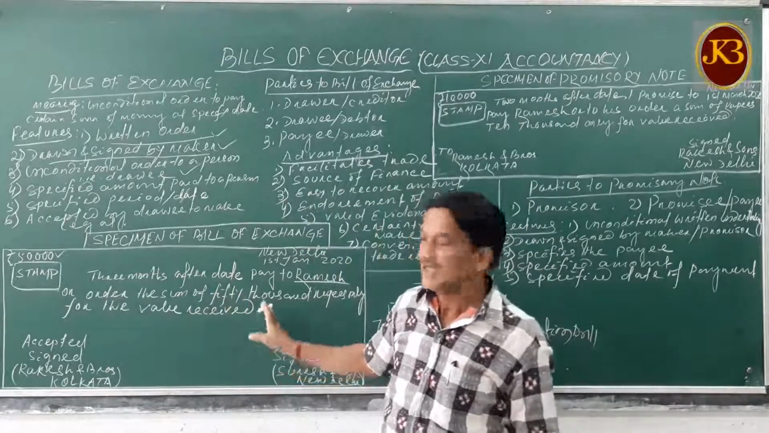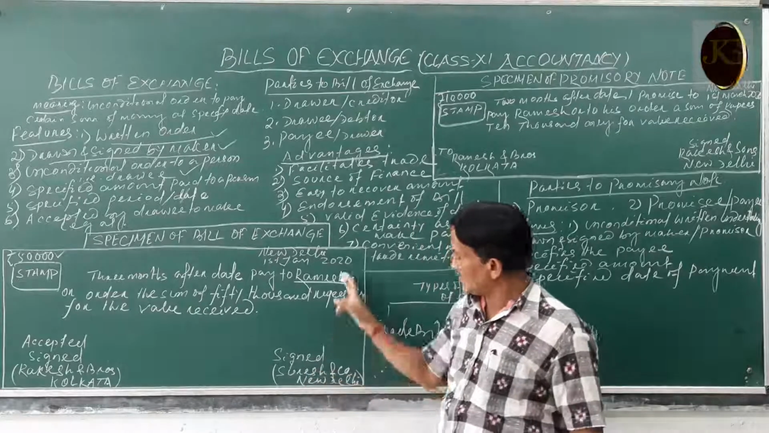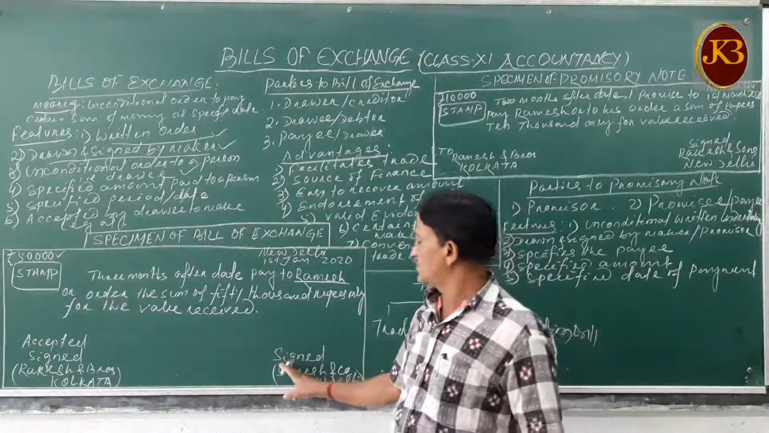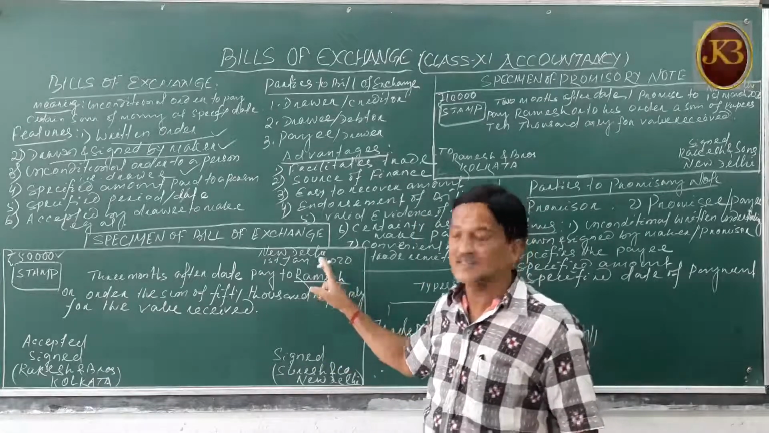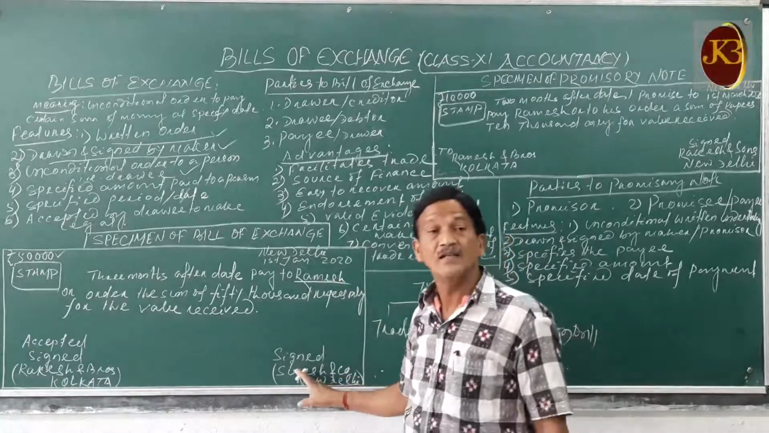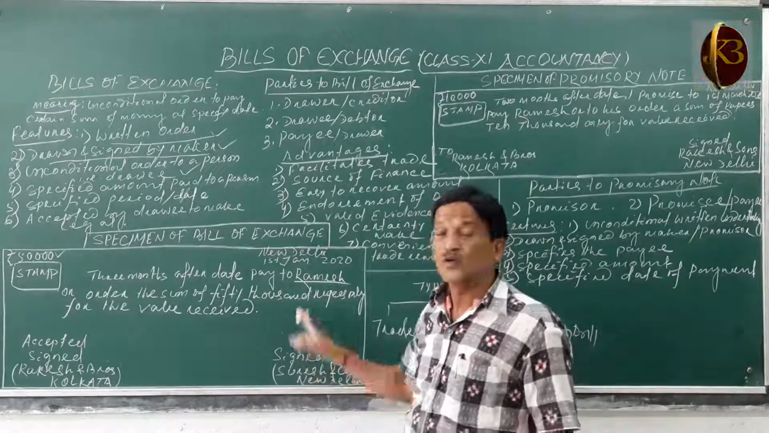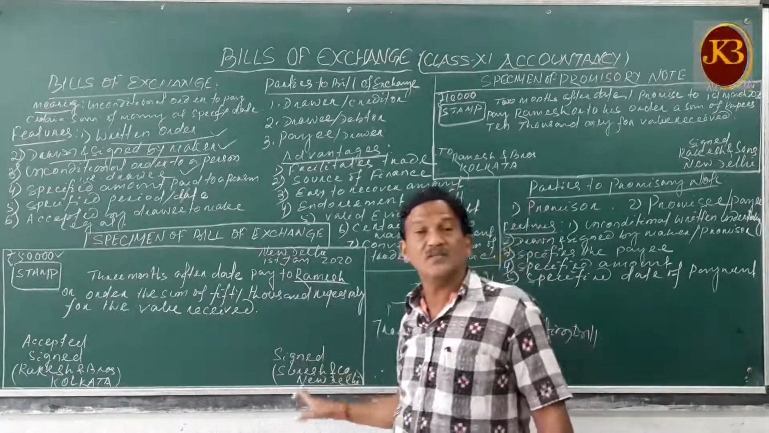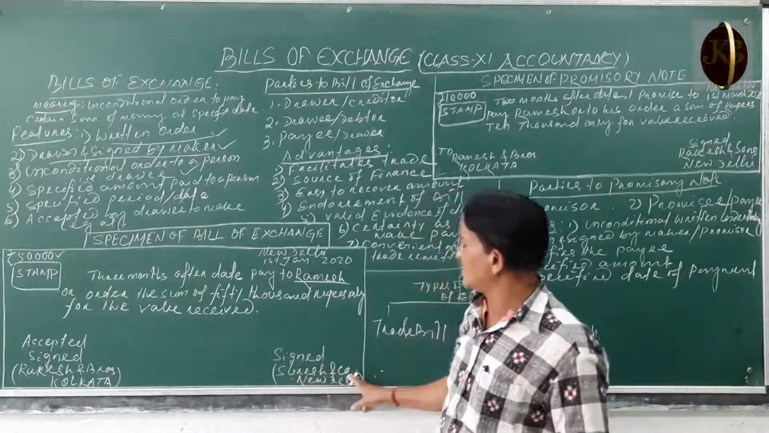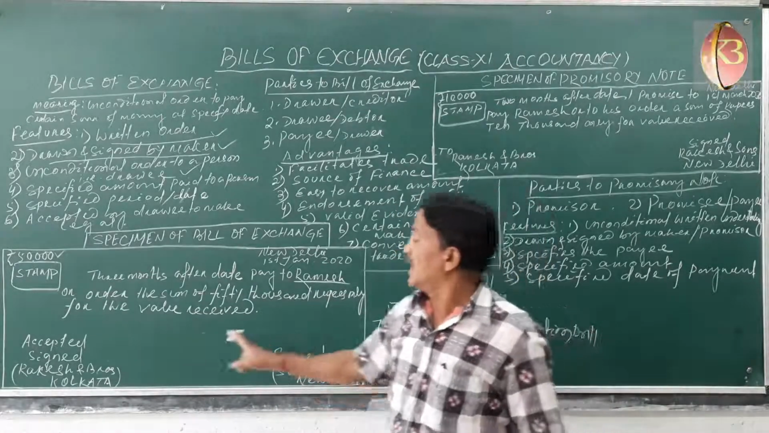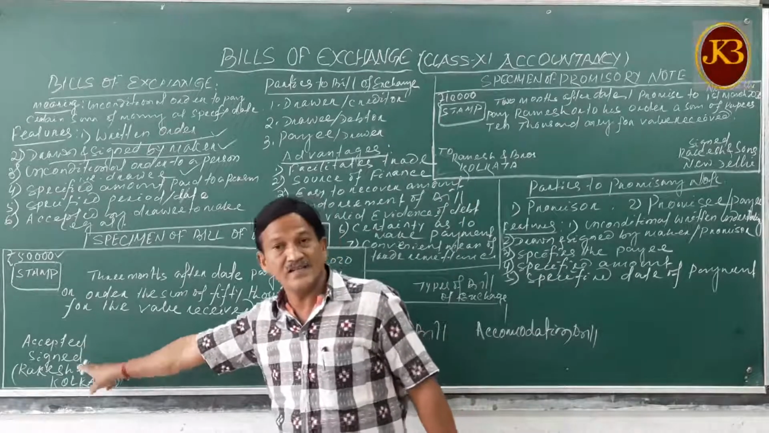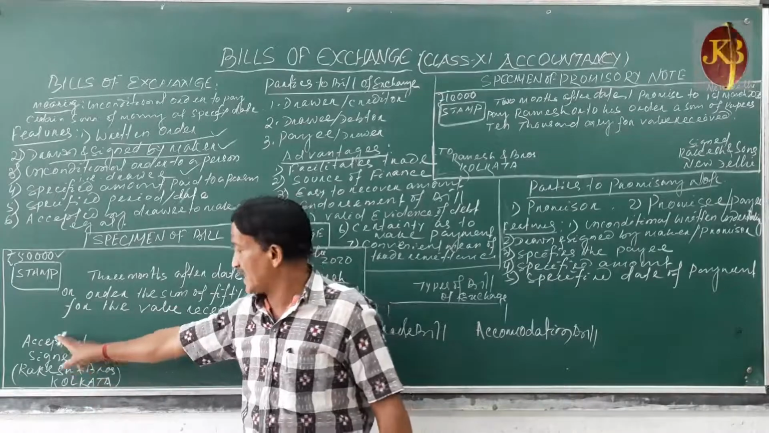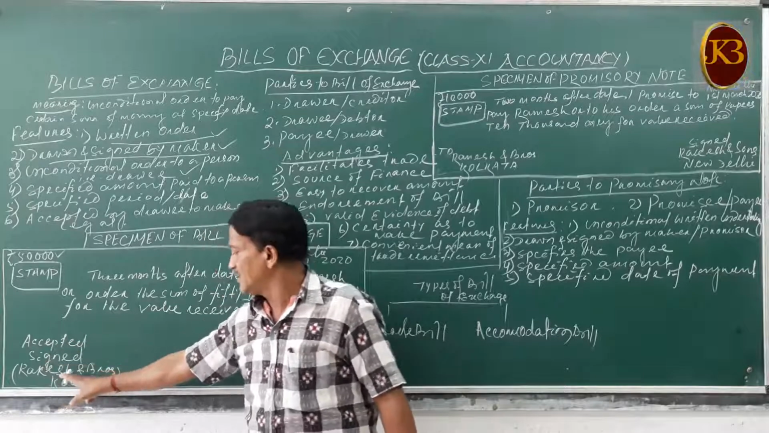This is a bill. And at the bottom right corner, it should have the place and date, and it should be signed by the drawer who prepares the bill. Suppose it is prepared by Suresh, so Suresh and Company, New Delhi. It is accepted by the debtor to whom the order is given for the payment. So that is accepted and signed by Rakesh and Brothers.